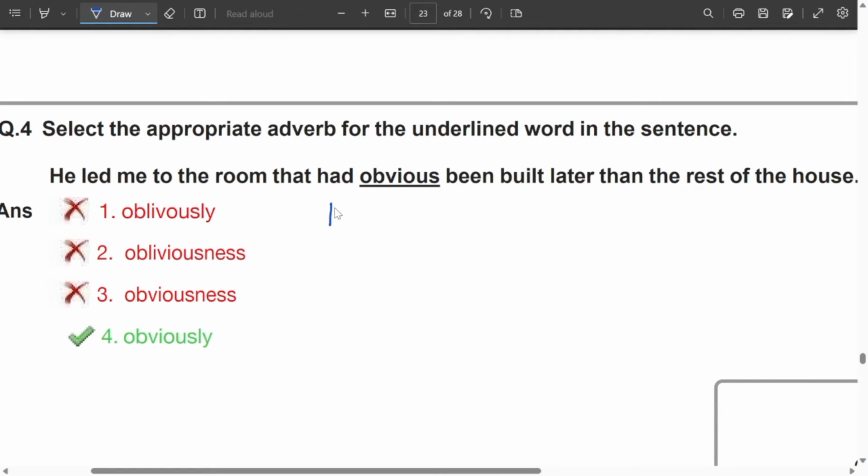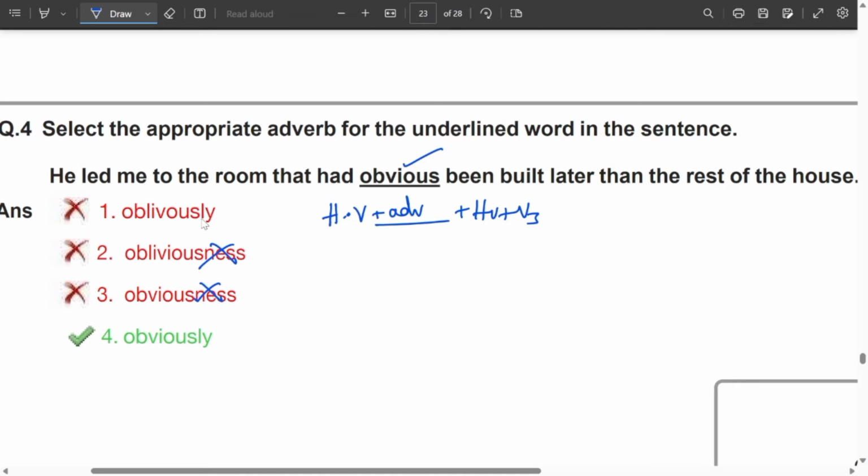If you look at the sentence structure carefully, first of all, had is given, that is a helping verb. Blank is there, that is the highlighted word. Next, another helping verb combination plus V3. Remember, between two helping verbs, there can be only an adverb. Obvious is an adjective, not possible. Obviousness can be used as a noun.